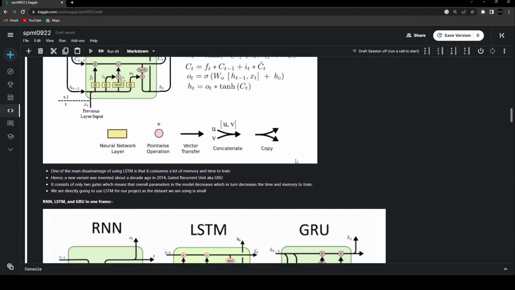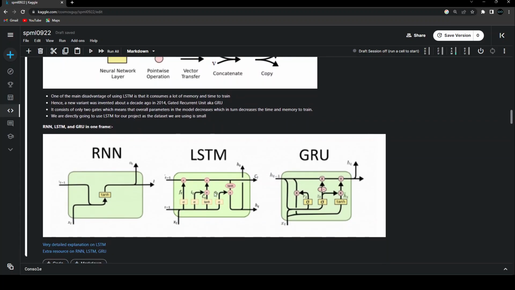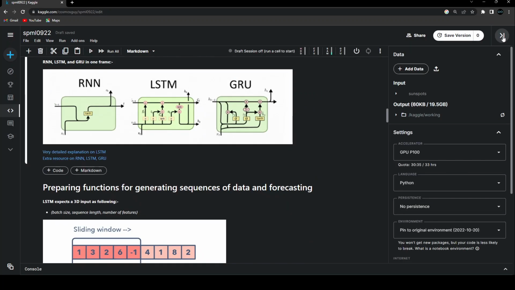And because in our particular dataset we only have about 3,600 data points, I'm not exactly sure of the number, but because the data points are pretty few, we can do our job with the help of LSTM. Just one thing you need to keep in mind is that while we're training our data, you should change this accelerator from none to GPU.